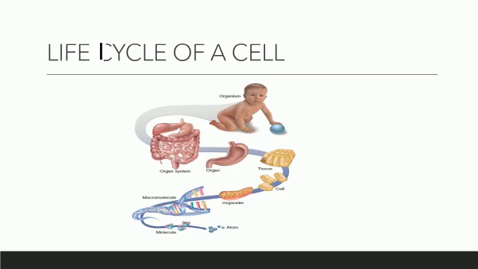Organelles consist of only the solid parts of the cell and make the cell, and cells make the tissue, and tissue makes the organ, and organs make the organ system, which makes an organism or the body structure. So this is the life cycle of a cell. Organelles perform very important activities in the cell. So the cell is a very fundamental unit of our life.